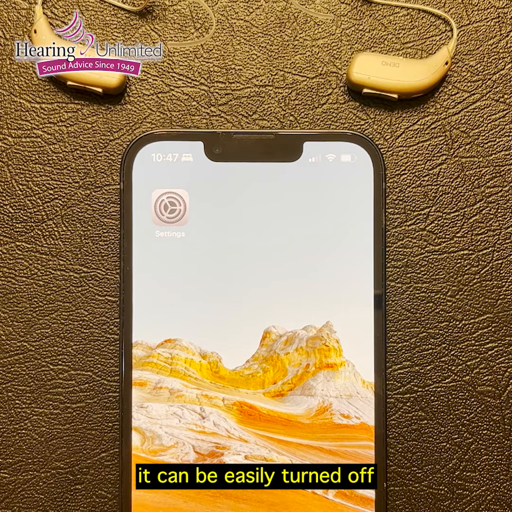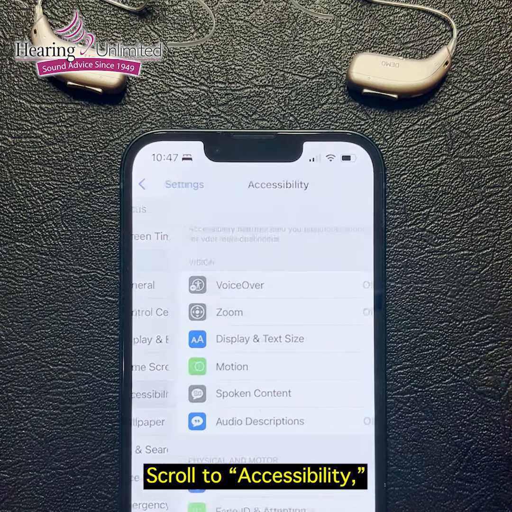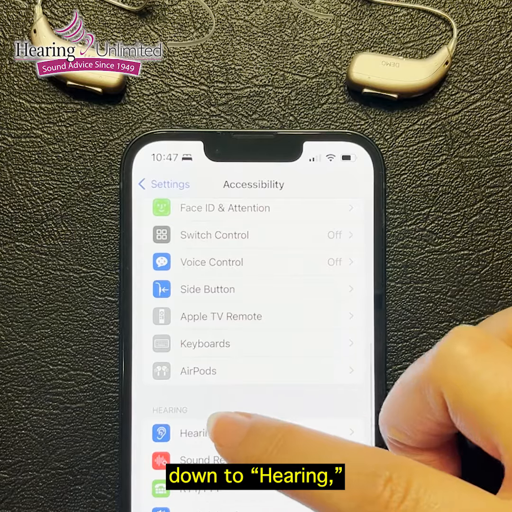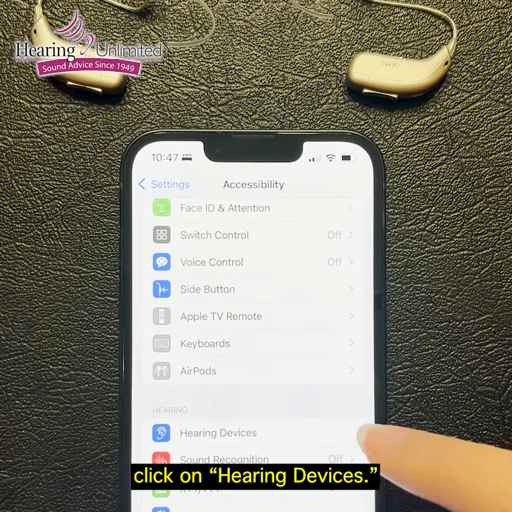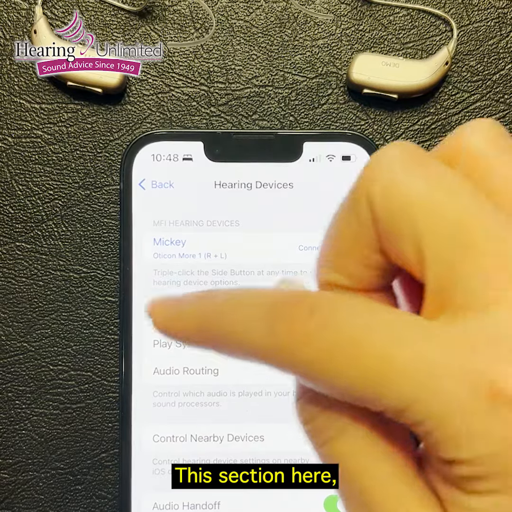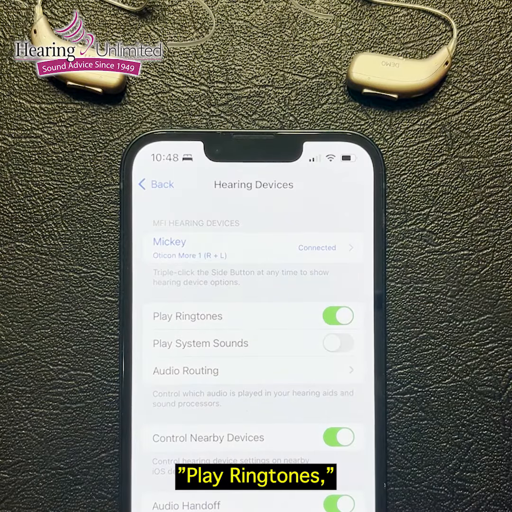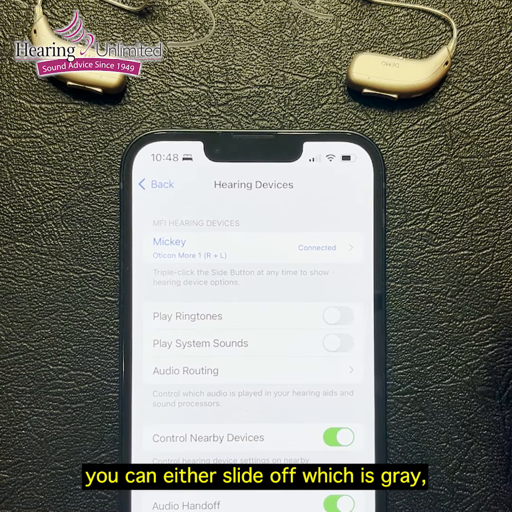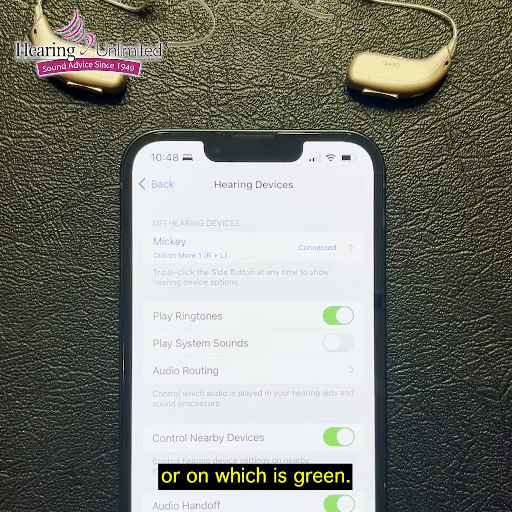On your device, go to Settings, scroll to Accessibility, down to Hearing, click on Hearing Devices. This section here, play ringtones. You can either slide off, which is gray, or on, which is green.